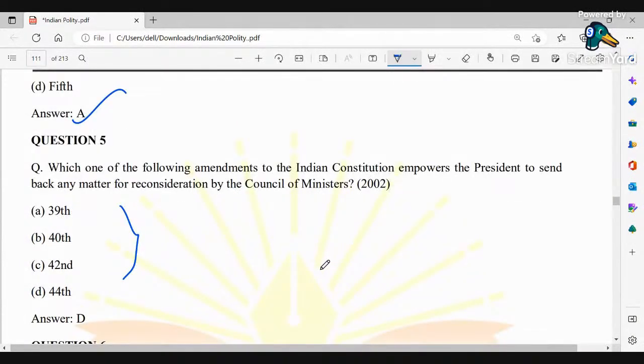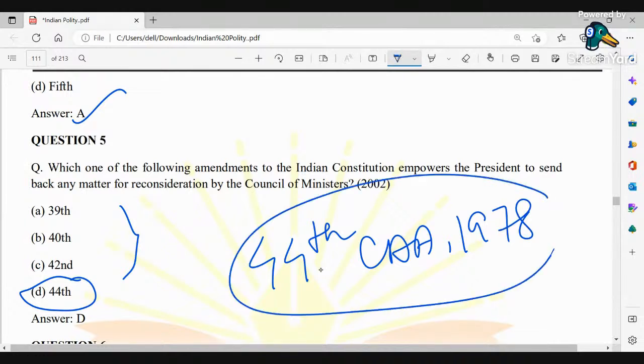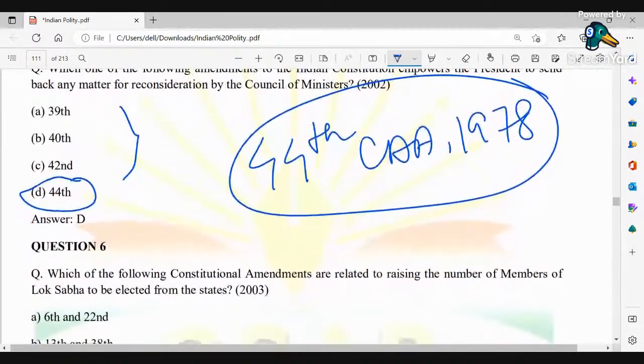So here the answer is D. That is the 44th CAA of 1978. Okay, so that was the correct amendment. Next, coming to the next question.